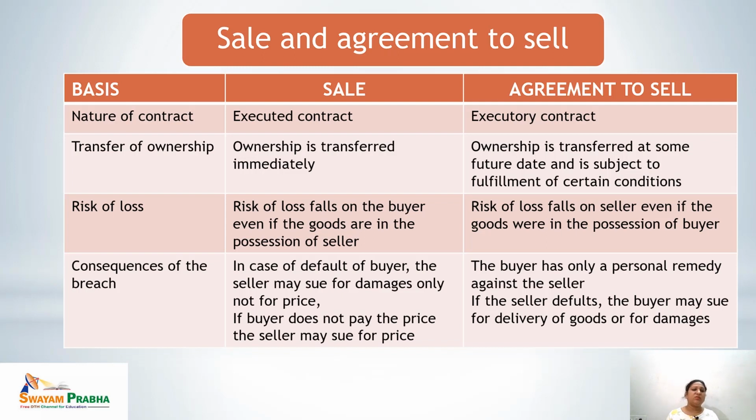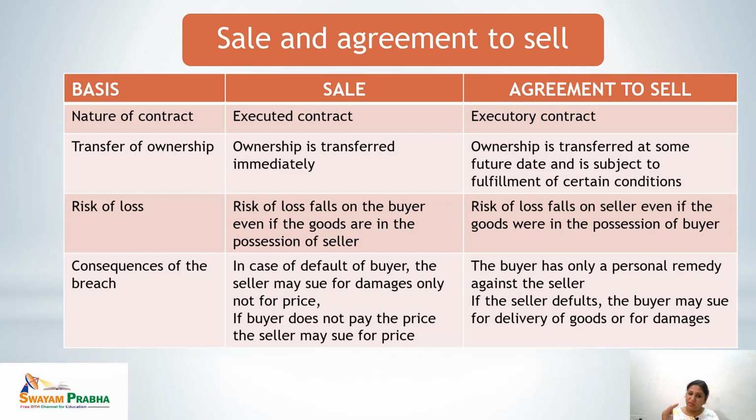Next, in case of sale, consequences of breach. In case of default of buyer, the seller may sue for damages only, not for price. But if the buyer does not pay the price, the seller may sue for the price. Because in case of sale, if the goods are not being transferred, the ownership is not being transferred by the seller, then the buyer may sue for damages.